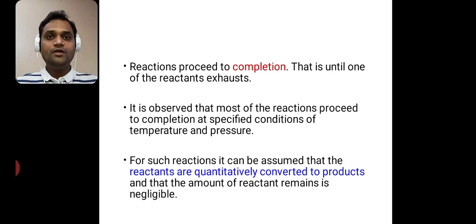Now look at me. Suppose we consider a reaction, that is A plus B gives us product C. In this reaction A is our reactant, B is our reagent and C is our product. When the reagent B reacts with our reactant A and gives us product C, and the reactant A reacts completely and we get product C, at that time we call it a reaction proceeding to completion. It gives us product completely.